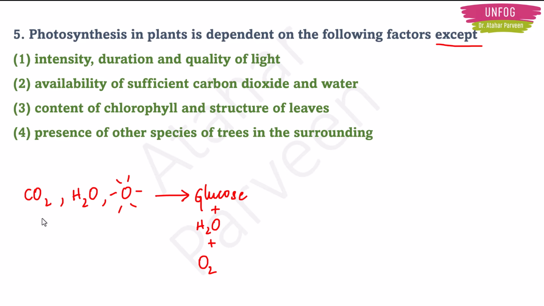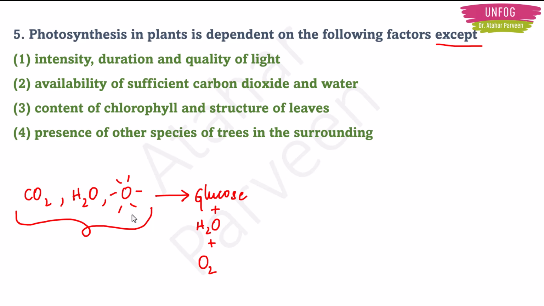So some of the factors are actually these only, the initial raw materials that the plant is using, like the carbon dioxide, water, sunlight. These are actually the factors that will affect the photosynthesis process.